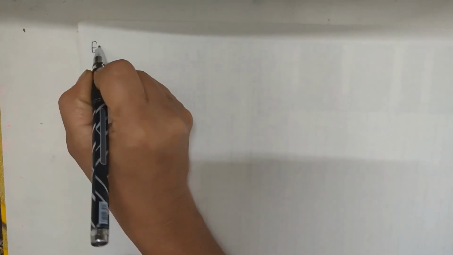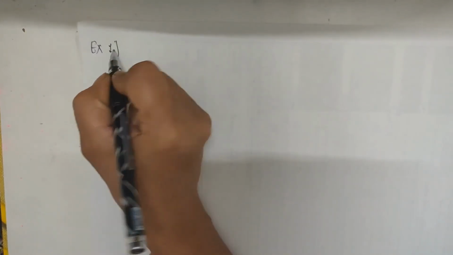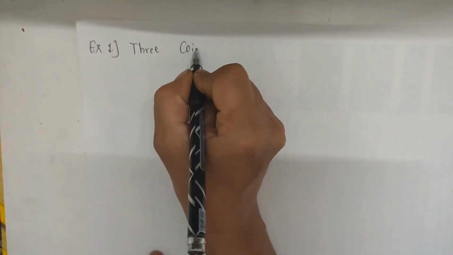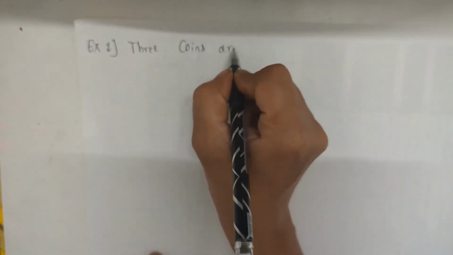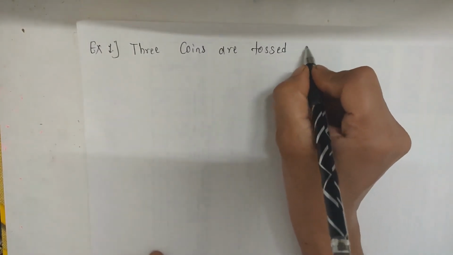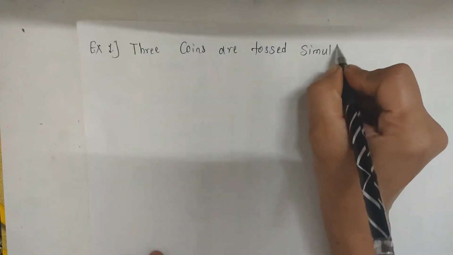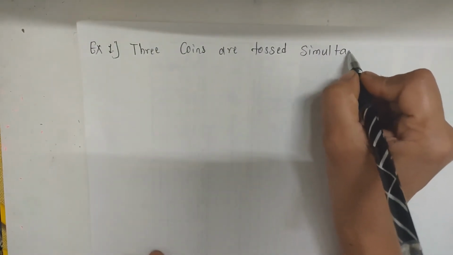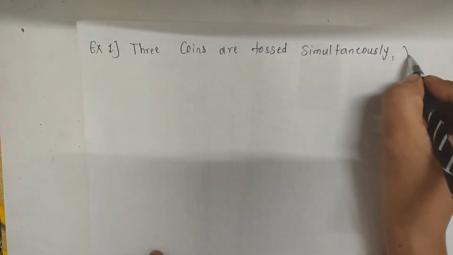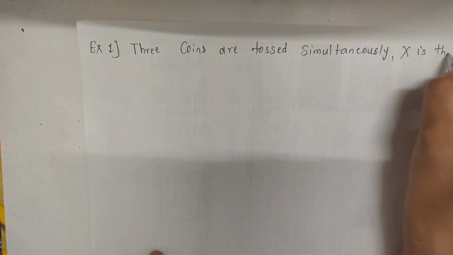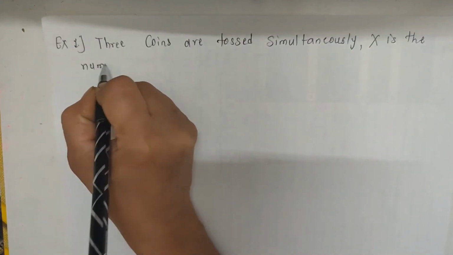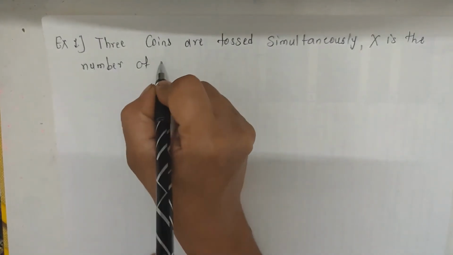Example: 3 coins are tossed simultaneously and x is the number of heads.